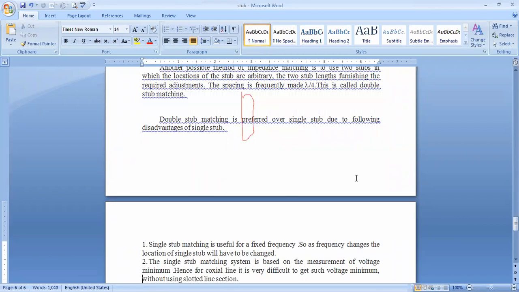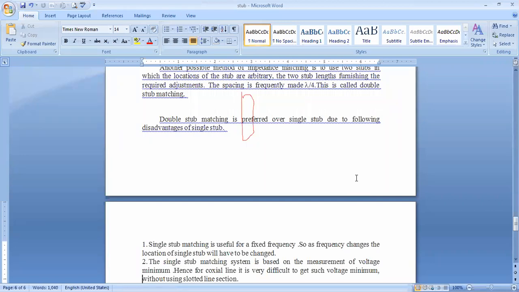What are the disadvantages? Single stub matching is useful for a fixed frequency. Remember that point. As the frequency changes, the location of the single stub will have to be changed each time. That is one disadvantage.